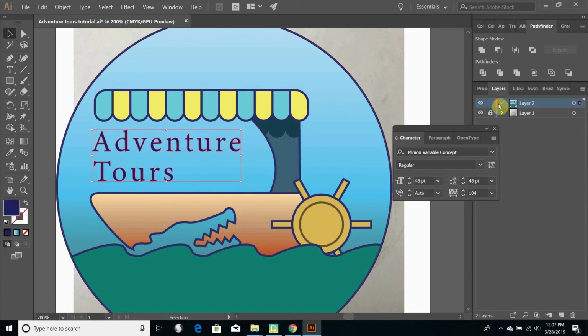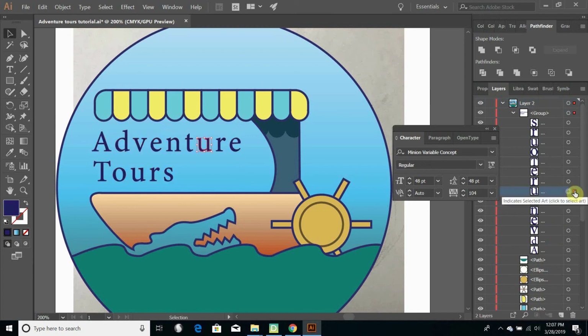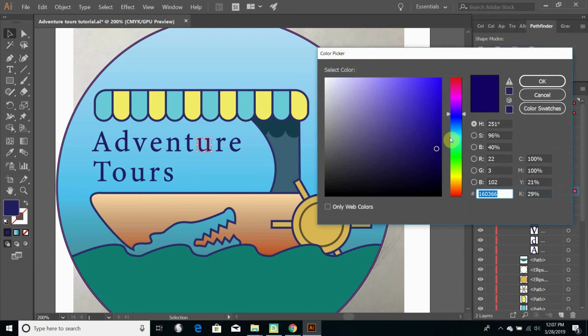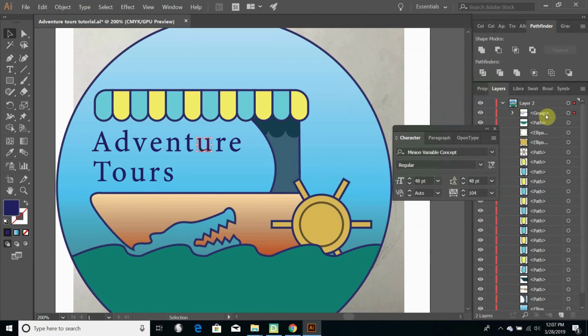So if I click on that and check my layers, I can see it has been made into a group, and each piece of that group is one of my letters. And I can select each of them individually if I would like, and just do something to that U. I could make each of them a different color if I felt like. You could have the U be bright green. You can adjust all of them as much as you want. I think I will keep mine all together and select it as a group.